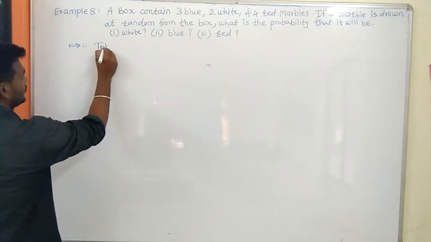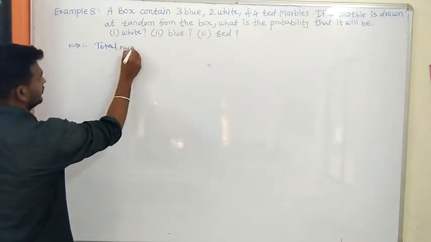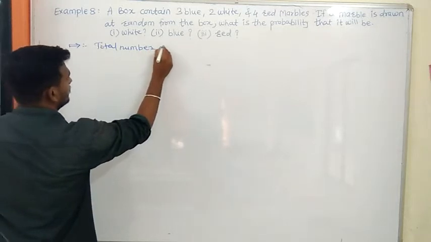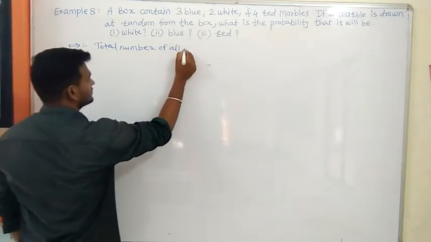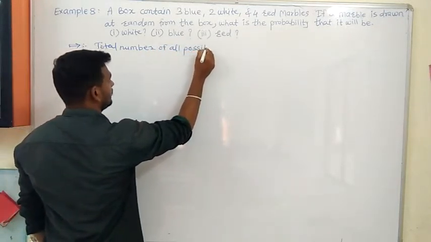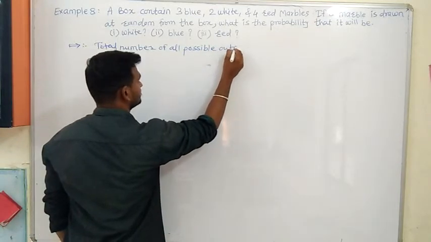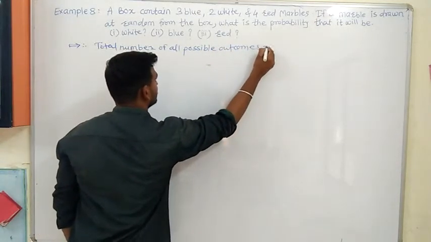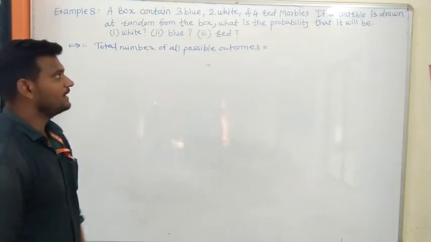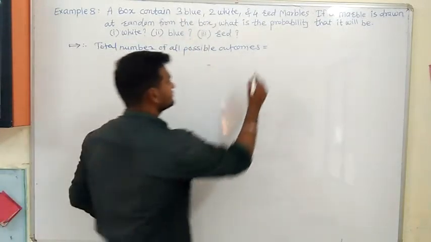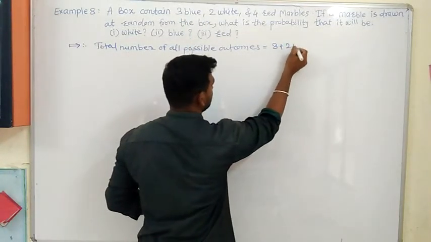Now see here, total number of all possible outcomes is equal to 3 plus 2 plus 4.